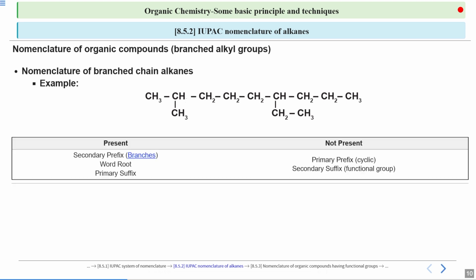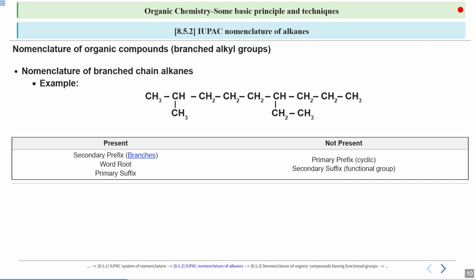As I said, you should first know what are the things that are present here. Now this given organic compound contains branches. That is for sure. You can look here, it is not a straight chain. Of course, it will contain a word root, so that is mandatory. Your organic compound will be of some length. It can't be of zero length. So the word root is present in each and every compound. The third one is primary suffix, which is used for single, double, and triple bond.